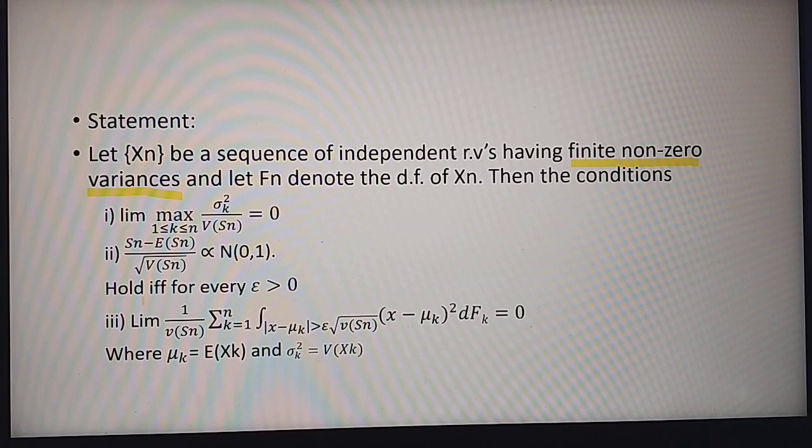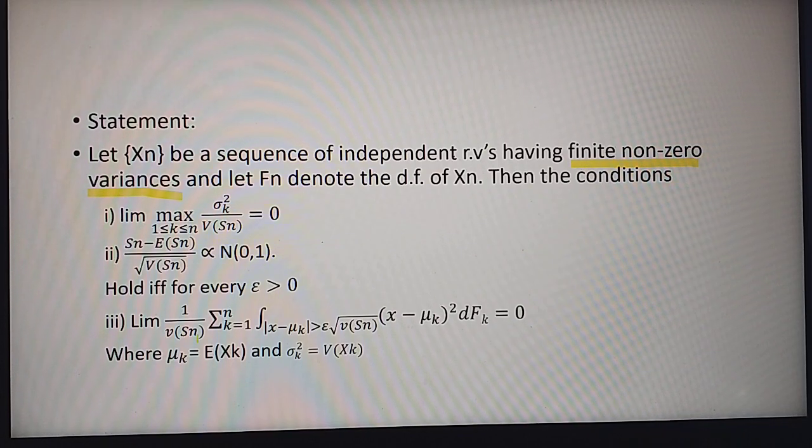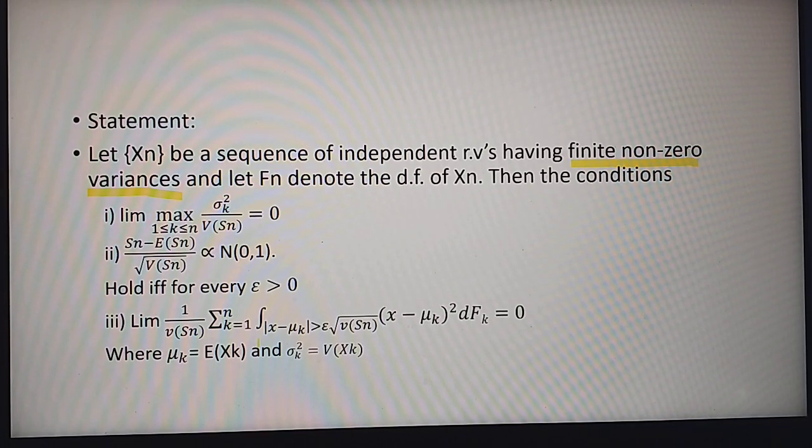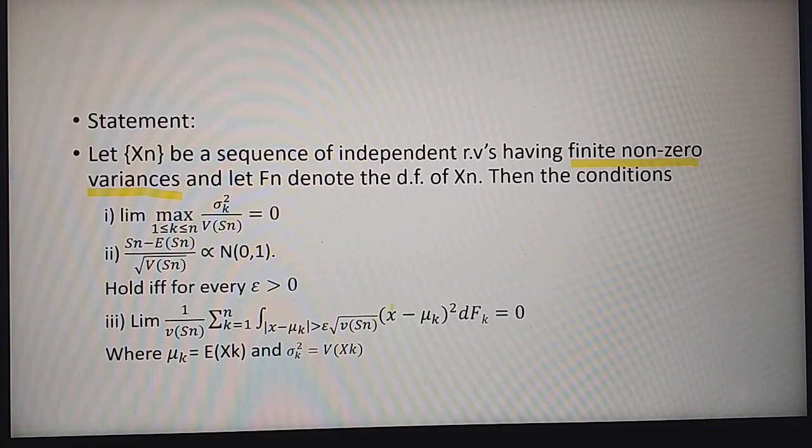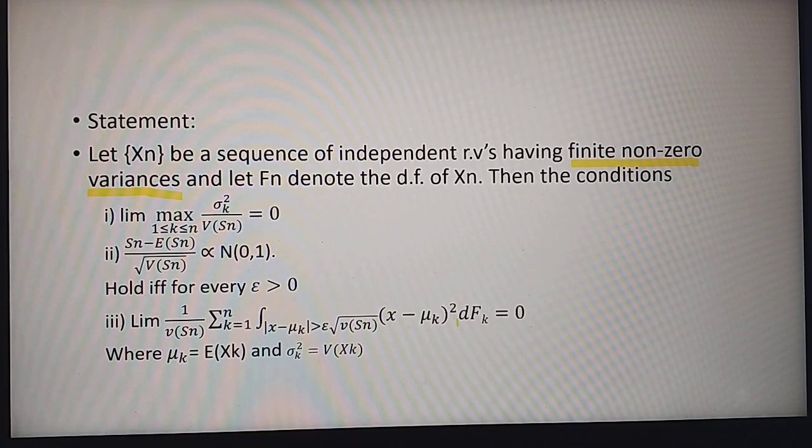These two conditions hold if and only if, for every epsilon positive, the third condition holds: limit over n of 1 by variance of Sn, summation k goes from 1 to n, integral over the set where modulus of x minus mu k is greater than epsilon root over variance of Sn, of the integrand x minus mu k whole square dFk, is equal to 0, where mu k is expectation of xk and sigma square k is variance of xk.